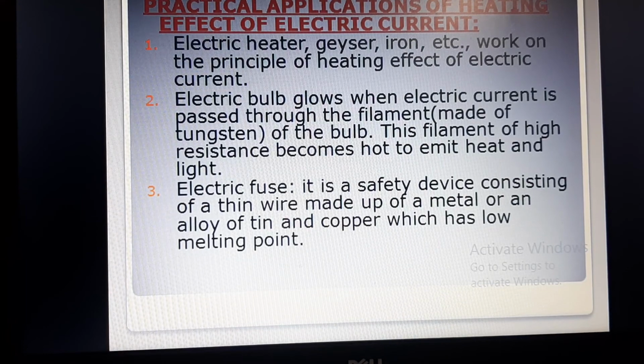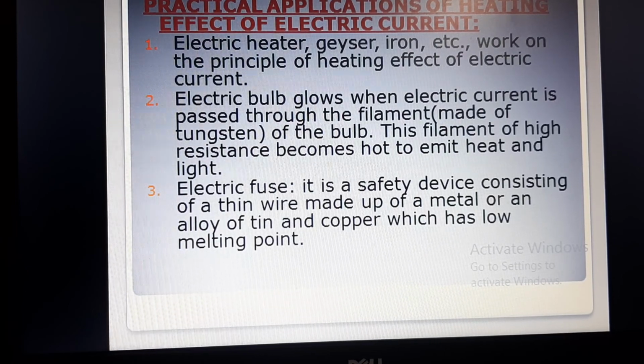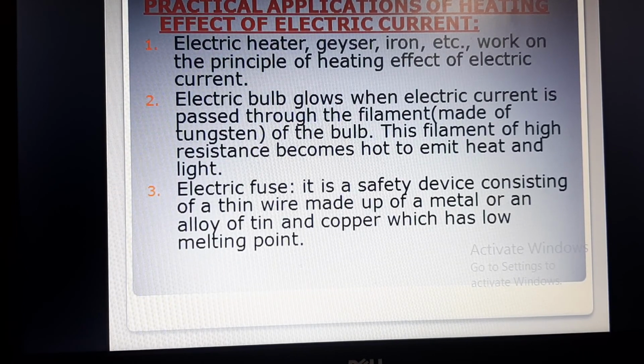Practical applications of heating effect of electric current. The first one is, I have already discussed, electric heater, geyser, iron, etc. This works on the principle of heating effect of electric current. Actually, this device contains a heating element which is made up of nichrome, which has a very high resistance. That is why it produces a large heating effect.